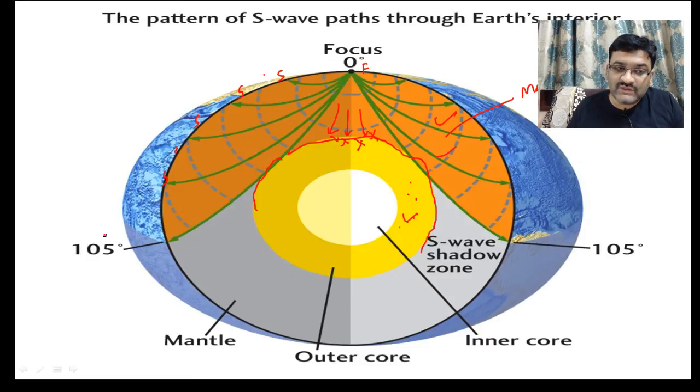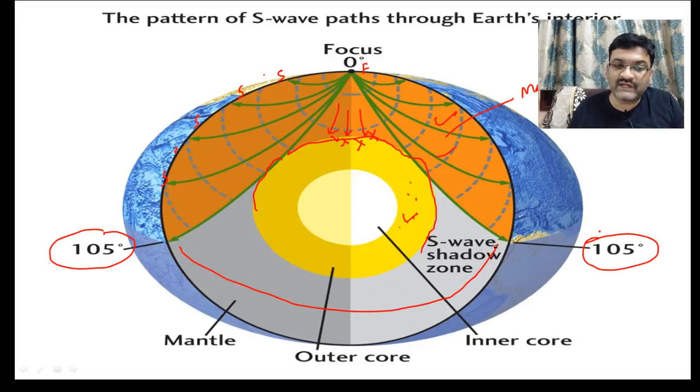allowed to travel. So this region from 105 degree onwards, you will find, is known as the shadow region of S wave, where S waves are not recorded, they are not present. This indicates that there is some liquid material inside the earth which is not allowing this S wave to move ahead. There is a liquid material which is not allowing this S wave to get propagated. So this material obviously is what, outer core.